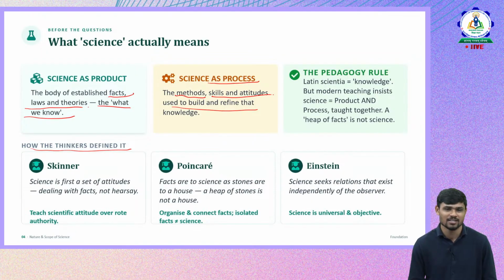Then Poincaré says organize and connect facts. Isolated facts are not equal to science. Isolated facts are not completely equal to science. Science has other components also. Apart from facts, we do have theories, we have laws, all that. Then Einstein says science is universal and objective. So wherever you go, science is the same. That is the meaning of universal. It is objective. Okay, it is very accurate and universal, right?